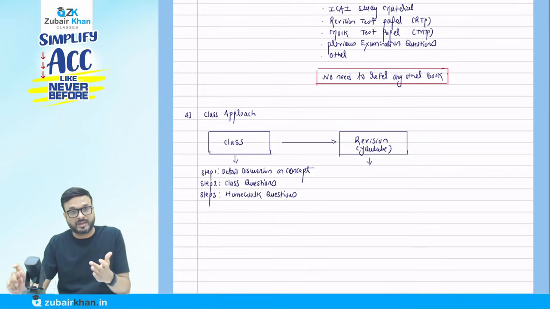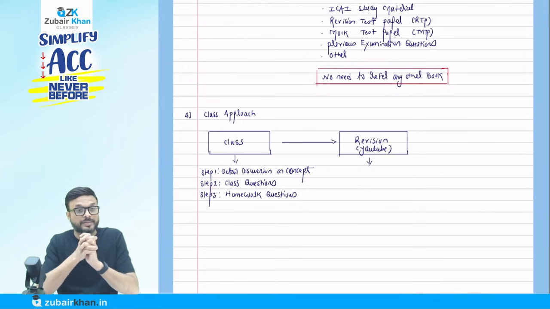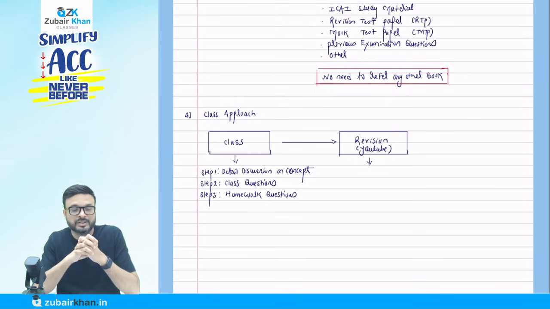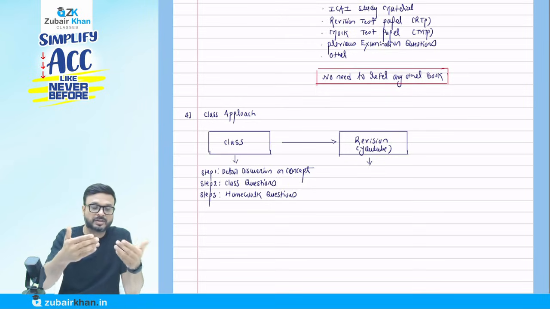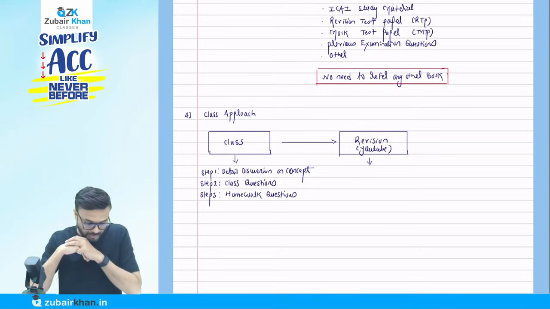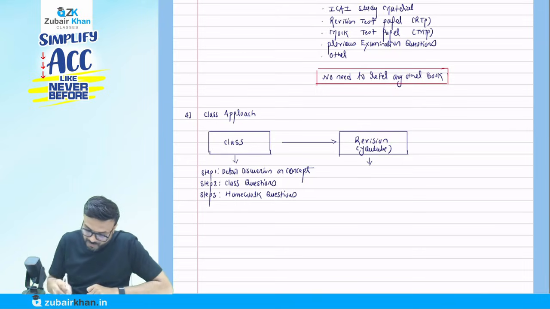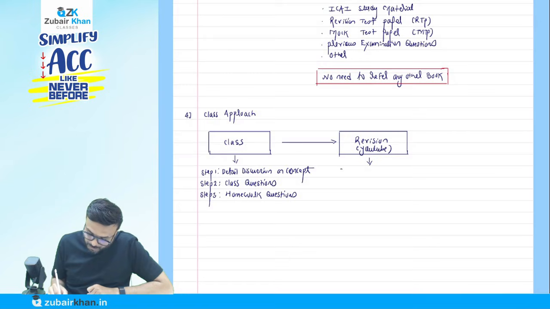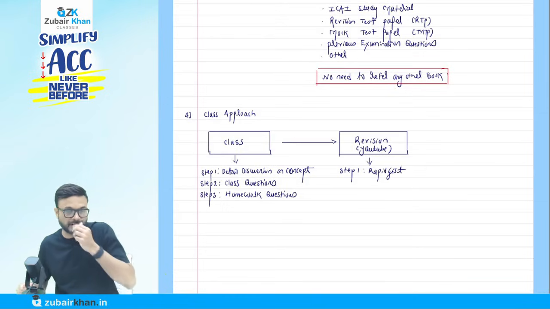How are you going to revise the entire syllabus on time, because you have 6 papers? There should be a strategy for each and every paper. As I am a teacher of accounting subject, I will tell you what your strategy should be for advanced accounting. When you do the revision, step number 1 is the rapid gist, a concept book. Just go through that.